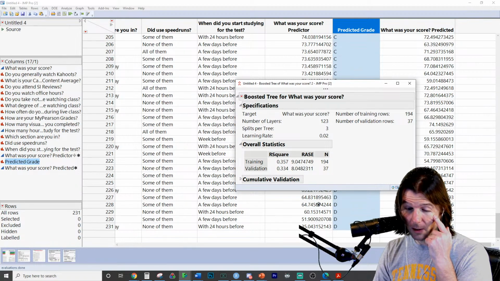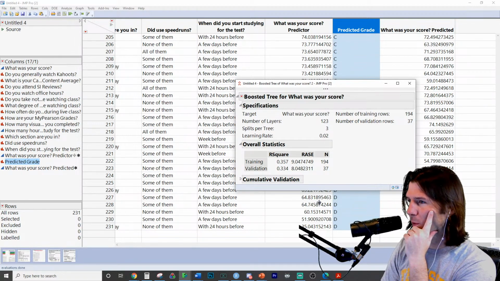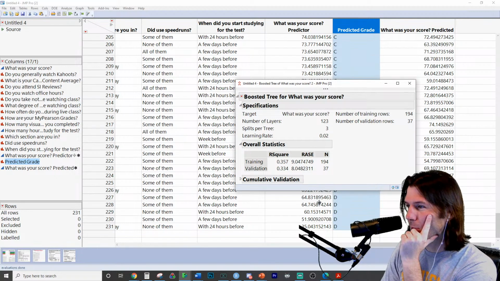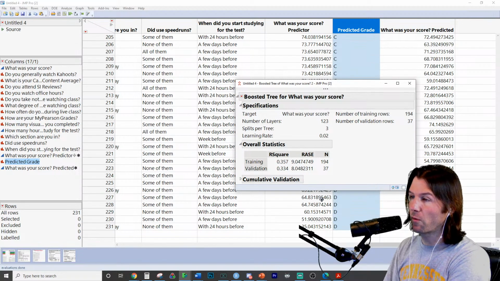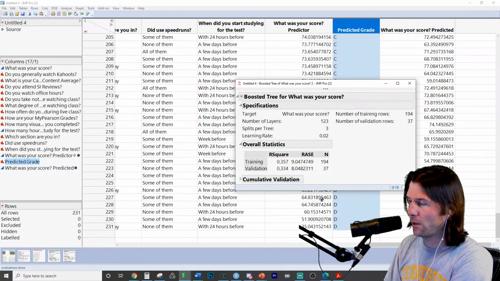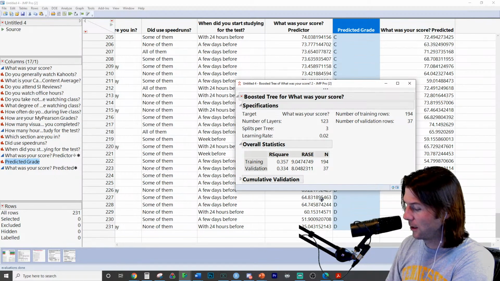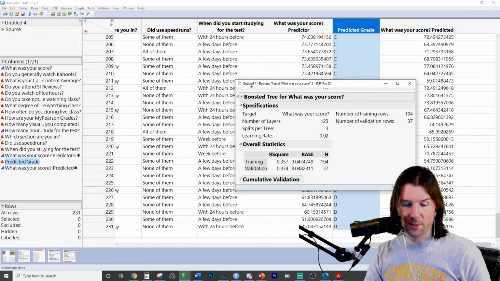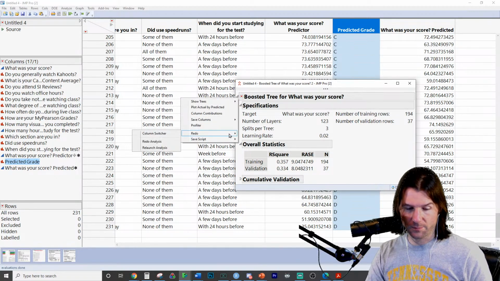Really? That quick? Ooh, yeah, we were overfitting. That's really sad. This really shows we were overfitting our model. It's kind of what I thought. I thought we were overfitting. We're only getting 35%.